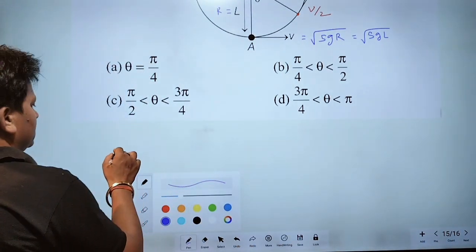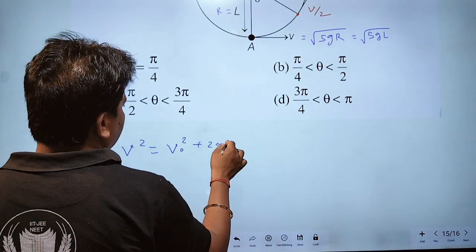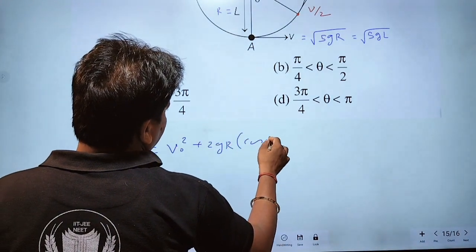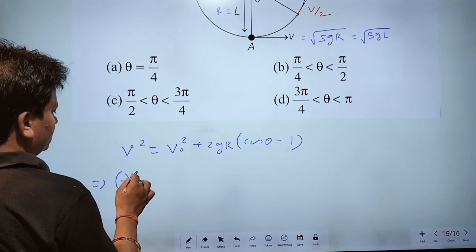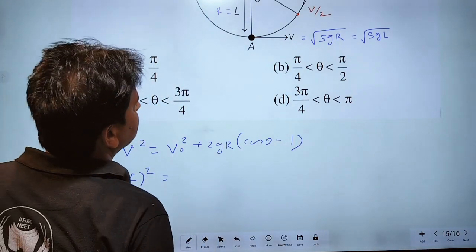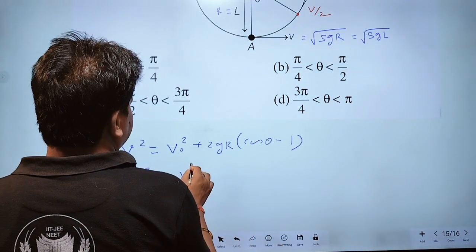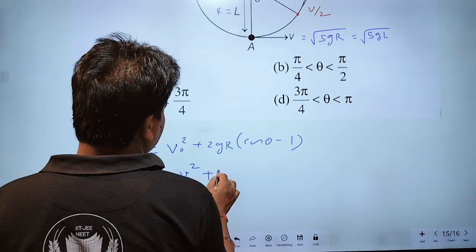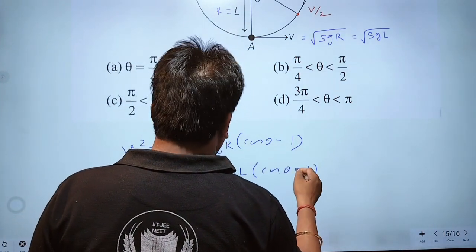We know that v square should be equal to v naught square plus 2gr into cos theta minus 1. Here v is v by 2, and v naught is v, plus 2g r, r is L, cos theta minus 1.